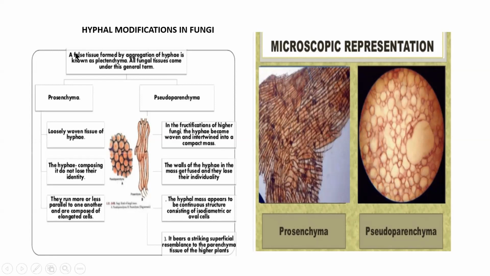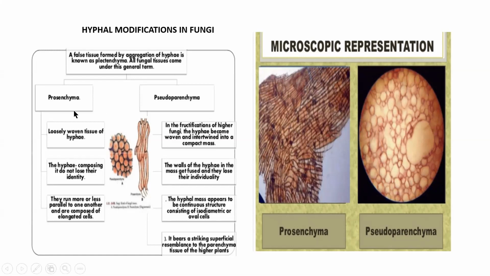Plectenchyma is a false tissue formed by aggregation of hyphae. Coming together of the hyphae is called plectenchyma. All fungal tissues come under this general term. So normally fungi do not form tissues. You don't have fungal tissues. But during their reproductive life cycle, in some phase of their life cycle, you can see this kind of plectenchyma formation.